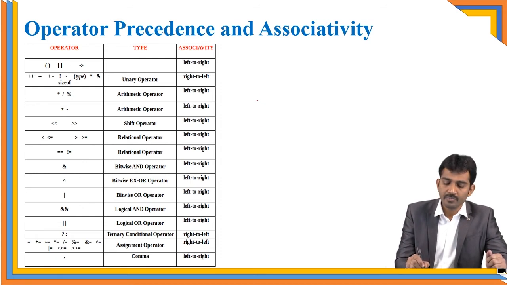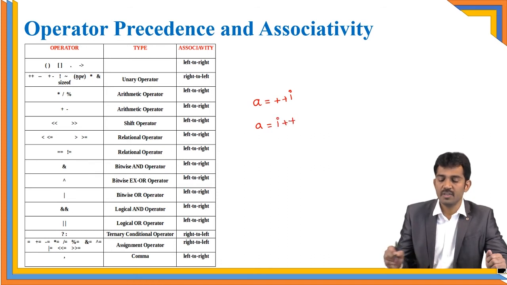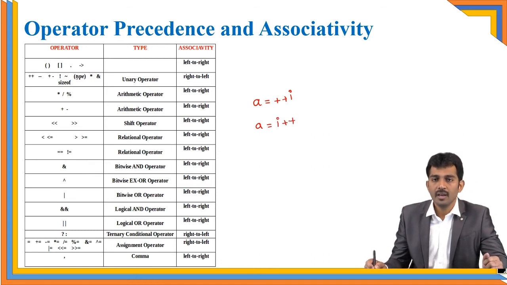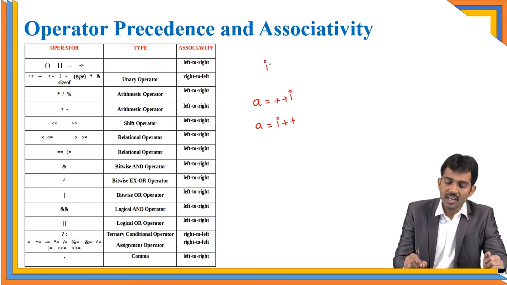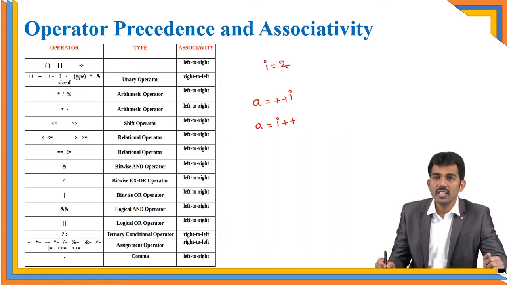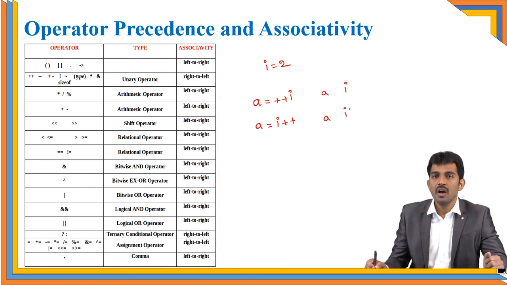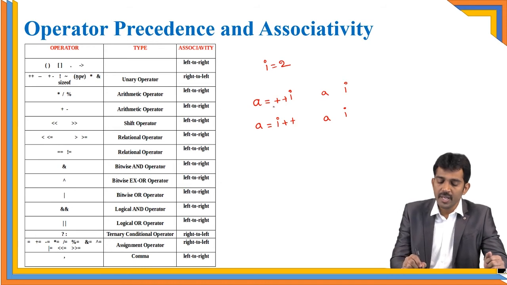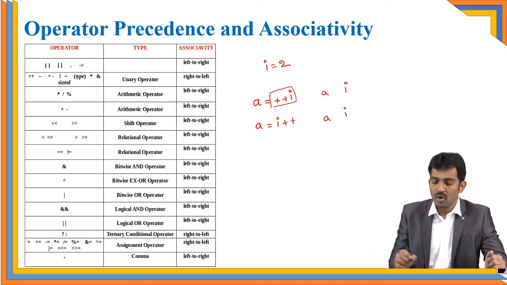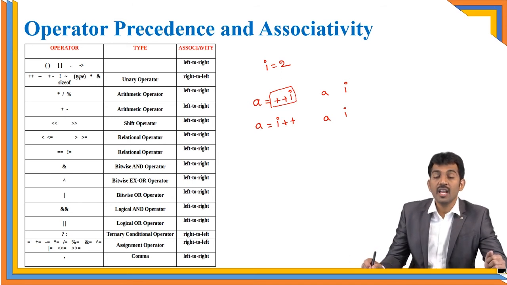Please note these. A equal to plus plus I. A equal to I plus plus. There is a lot of difference between these two. Right? For example, I equal to 2. And what is the answer for A here? And what is the I value? And what is the A and what is the I value here? Observe clearly. Is it a pre-increment or post-increment? Yes, it is a pre-increment. Right? It is a pre-increment like prepaid.